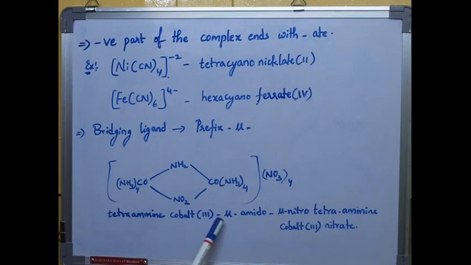Now I indicate with mu the bridging ligands here, NH2 and NO2, both are bridging ligands. So mu amido and mu nitro, tetraamine cobalt, again tetraamine cobalt 3 nitrate. So this is the naming for bridging ligands.